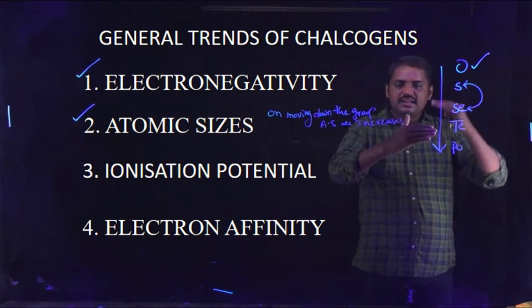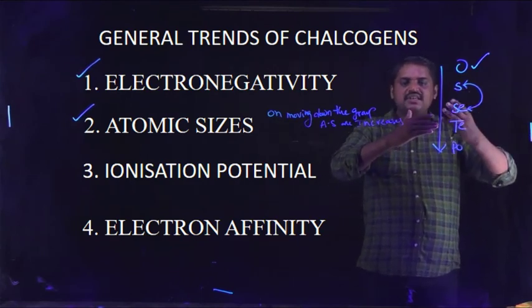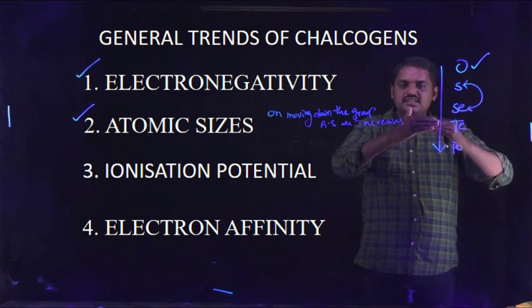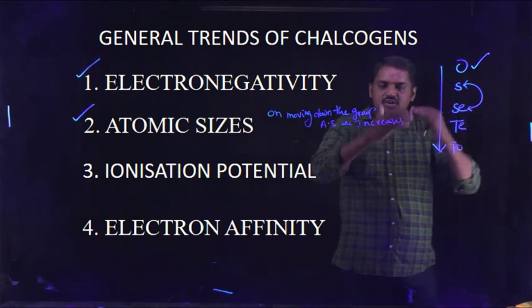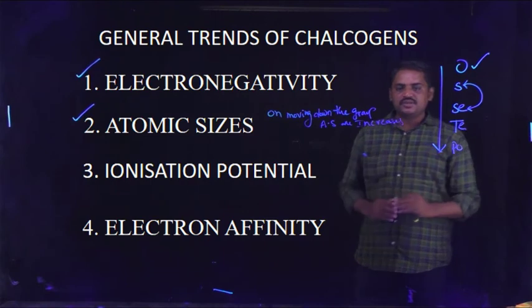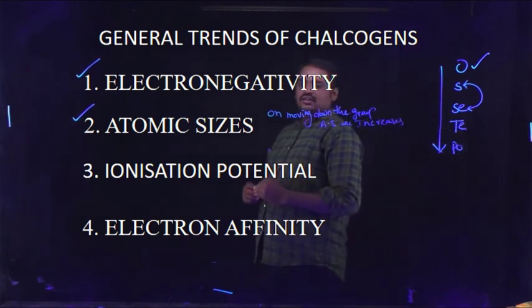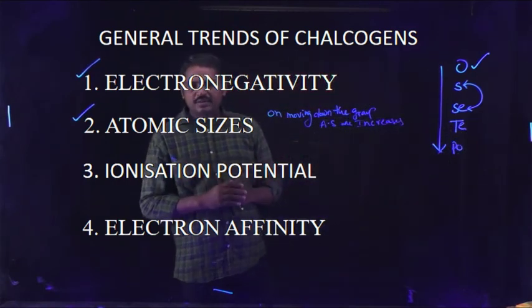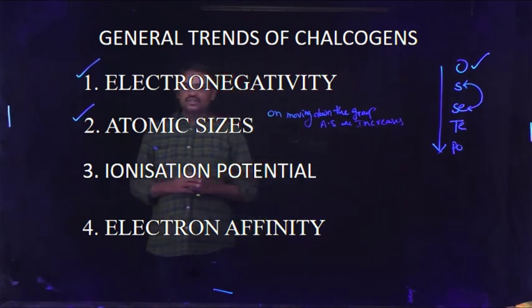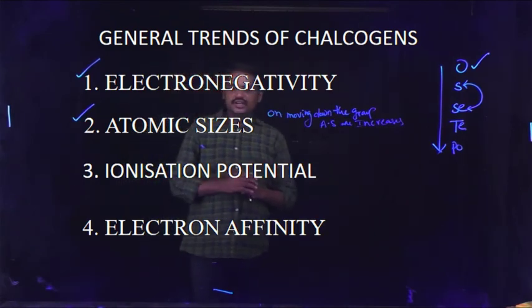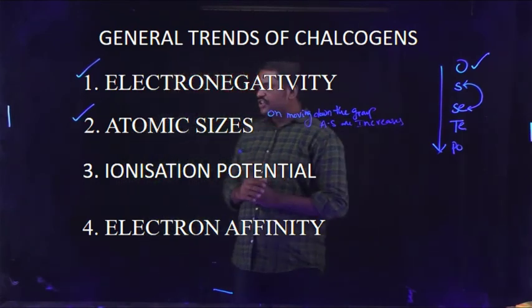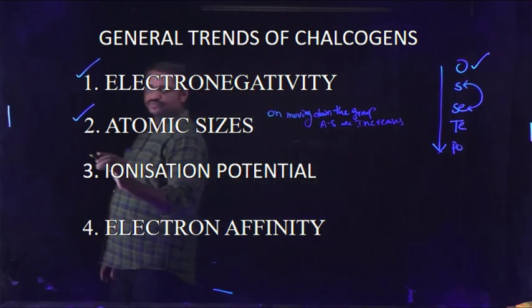Atomic number increases, meaning the number of electrons increases, and the size of the atom also increases. That is the explanation for atomic sizes on moving down the group.